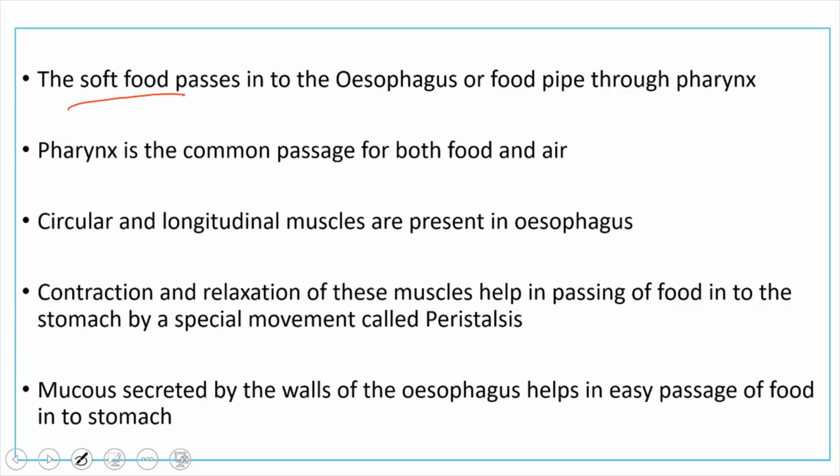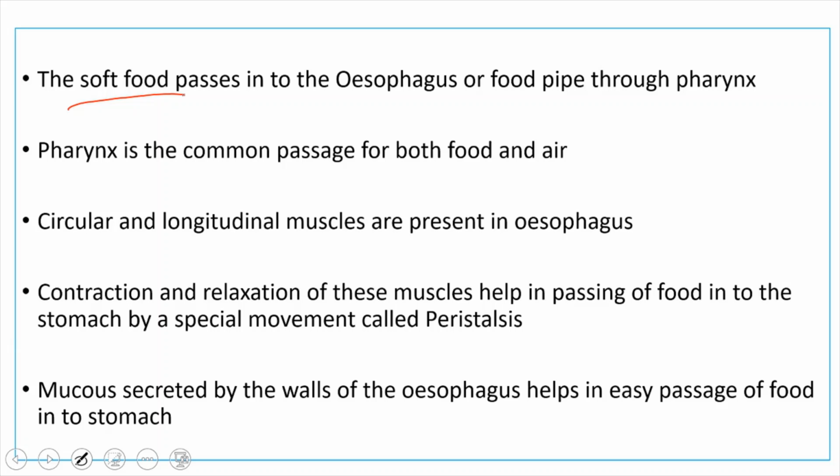The soft food, because it was thoroughly mixed with saliva and already some of the carbohydrates had got digested, we call it bolus. This soft food is called bolus. Why are we calling this soft food? Because it was thoroughly mixed with saliva for easy passage of the food into the stomach through the esophagus.